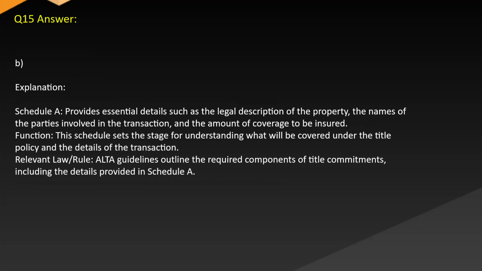Answer. B. Explanation. Schedule A provides essential details such as the legal description of the property, the names of the parties involved in the transaction, and the amount of coverage to be insured. Function. This schedule sets the stage for understanding what will be covered under the title policy and the details of the transaction. Relevant law. Rule. ALTA guidelines outline the required components of title commitments, including the details provided in Schedule A.